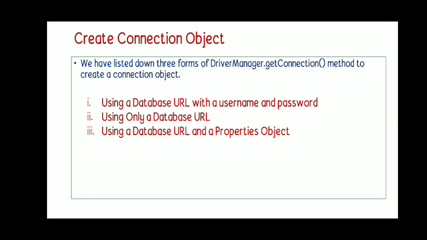Next we shall see how we can create the connection object. First we have registered with a database, then second, using the getConnection method, we have connected with the specified database. After this you have to retrieve the content. The three formats I already specified are shown in this.